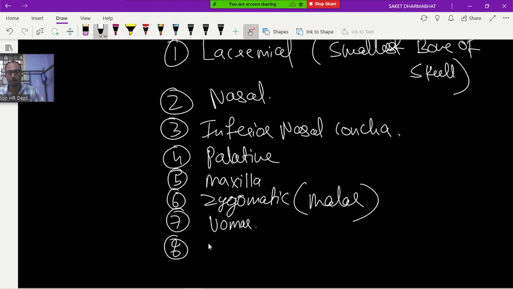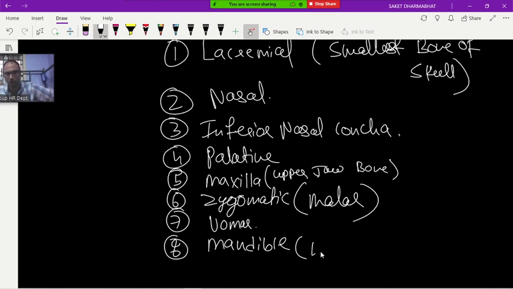Next is zygomatic. After zygomatic, vomer. Now mandible. So maxilla is the bone of what? Upper jaw bone. Mandible is the lower jaw bone. Now here every bone is two. Lacrimal, how many bones? 2.